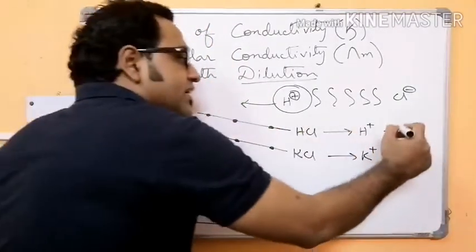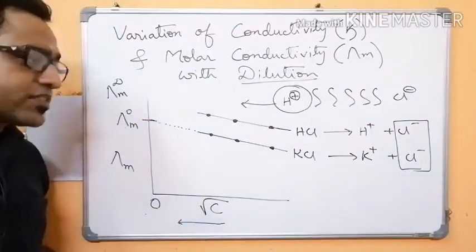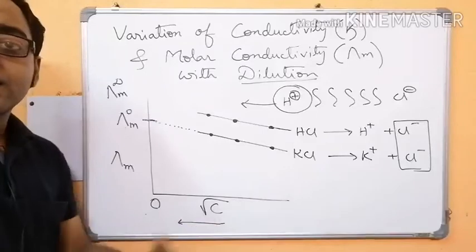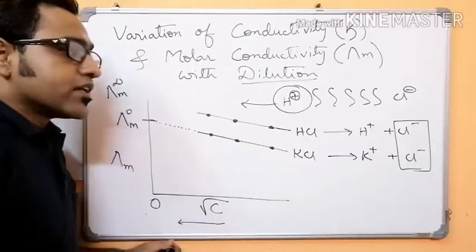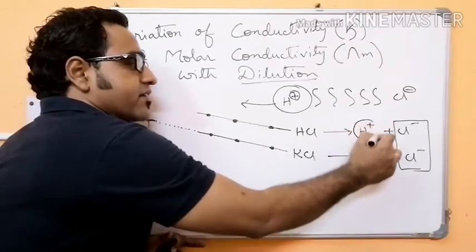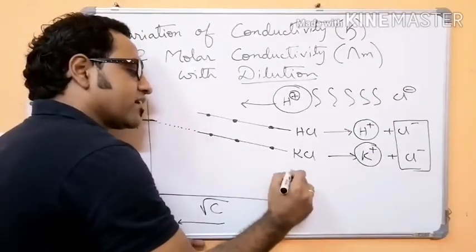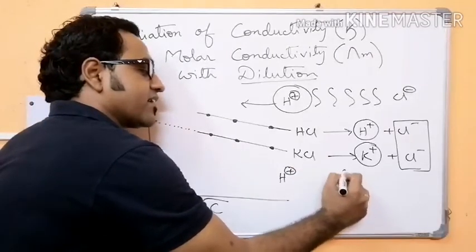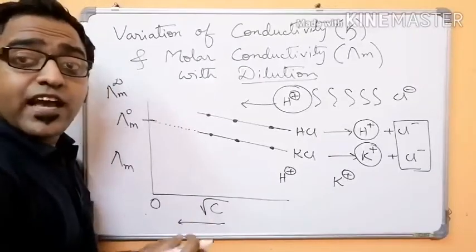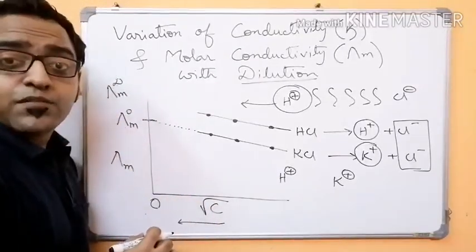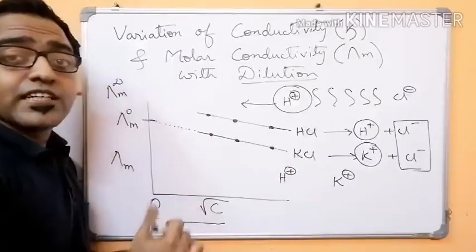So you can see there is a common ion, that is the Cl minus ion. So the mobility of Cl minus ion in both cases is the same, so neglect it. Now come to the cation, H plus ion and K plus ion. Their mobilities are different. H plus has the highest ionic mobility and hence its molar conductivity is maximum.